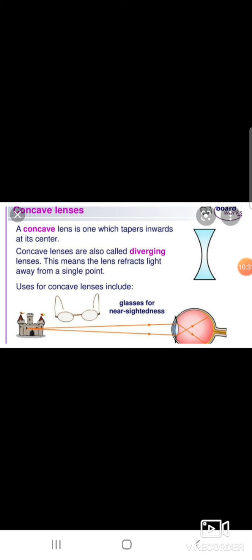Its uses include glasses for near-sightedness. This type of lens refracts light away from a single point. Away from a single point, that is called a concave lens.